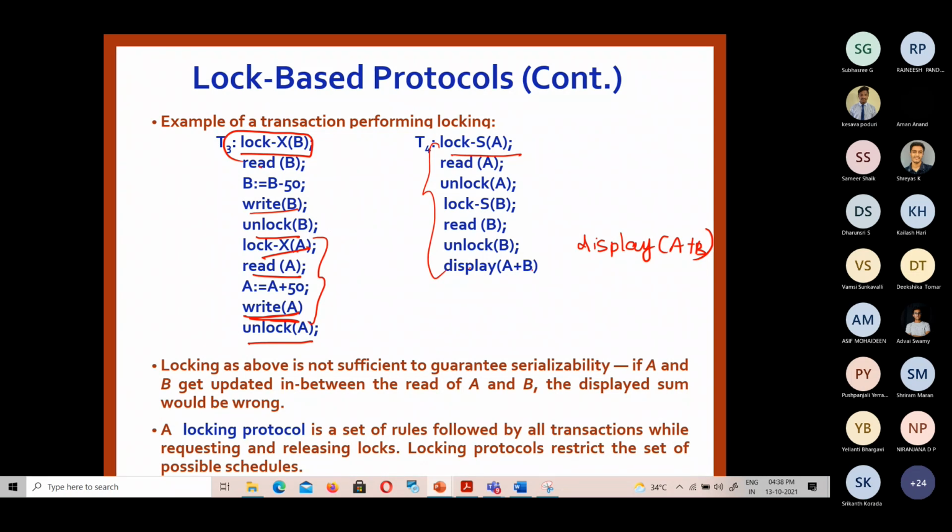I think we can see more detail about the lock-based protocol in the next class, because it may take some 15 minutes to explain the next concept, why we go for unlocking and locking the actual data items. So I think we can elaborate in the next class.